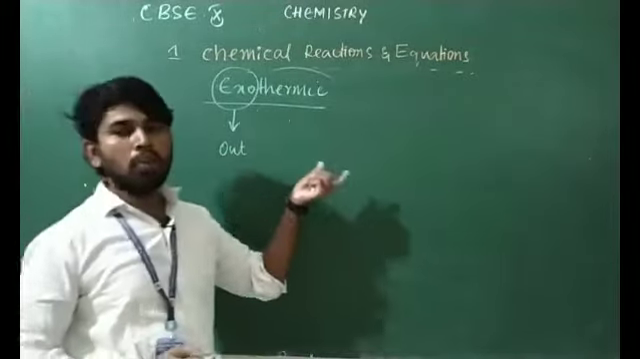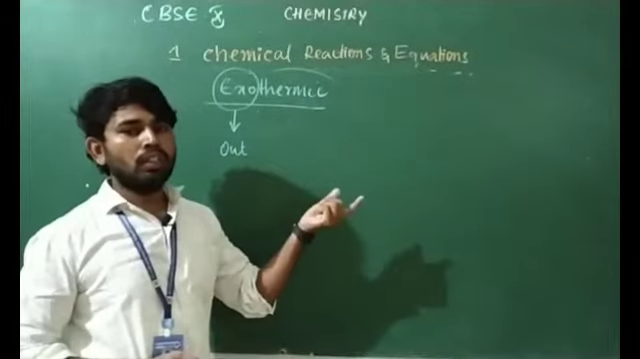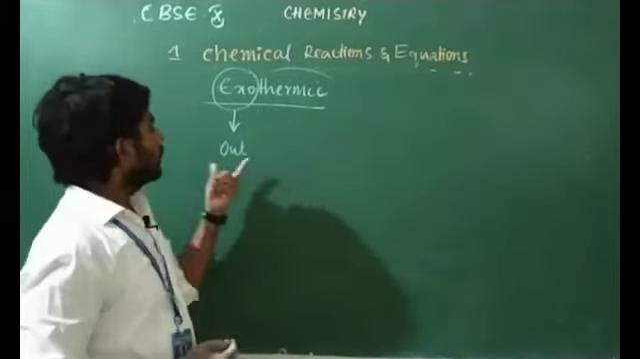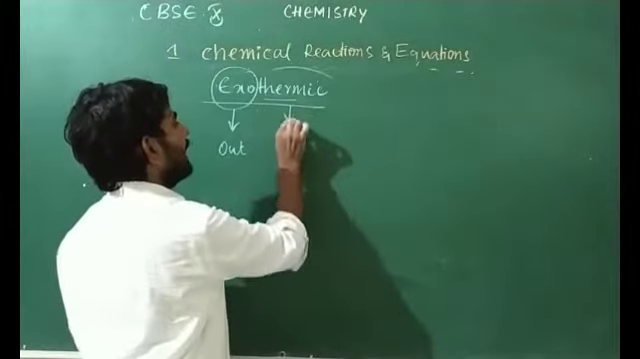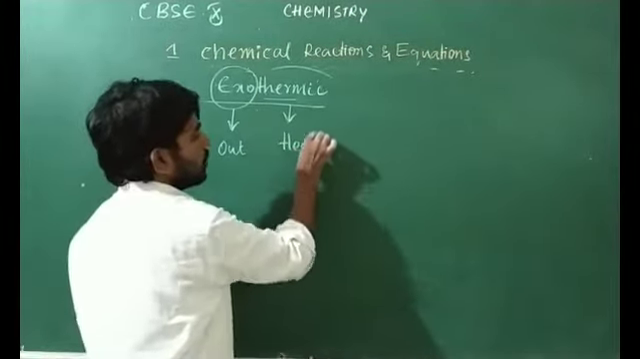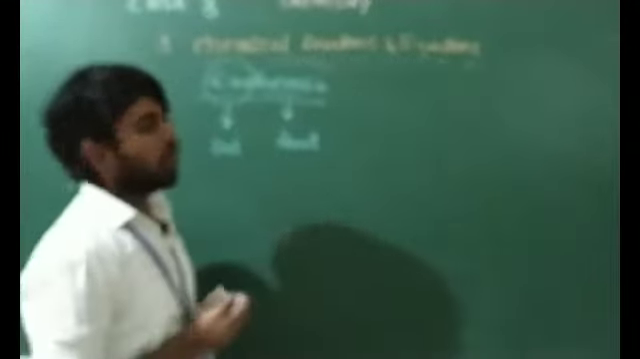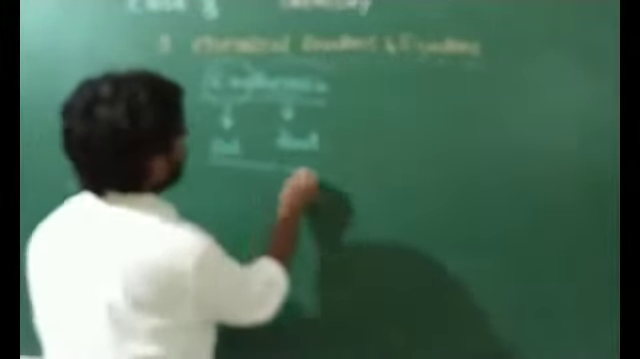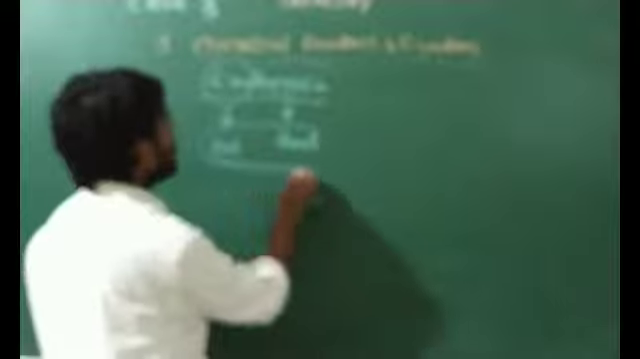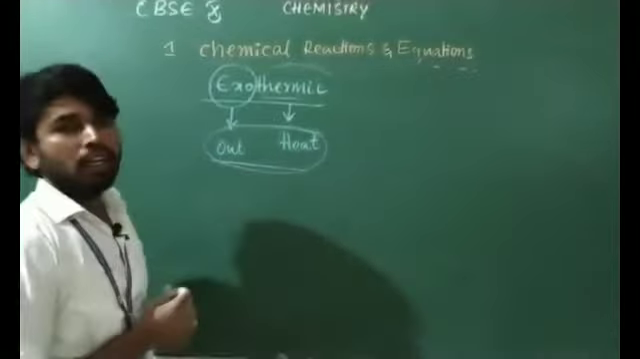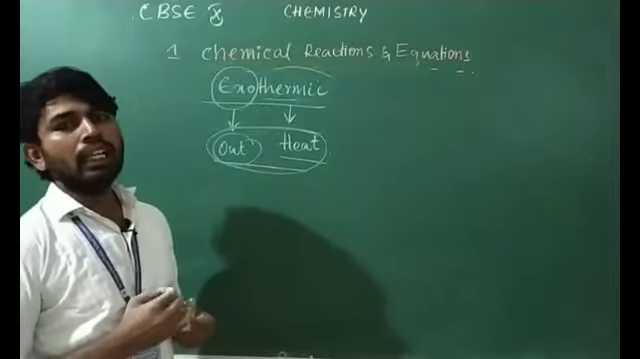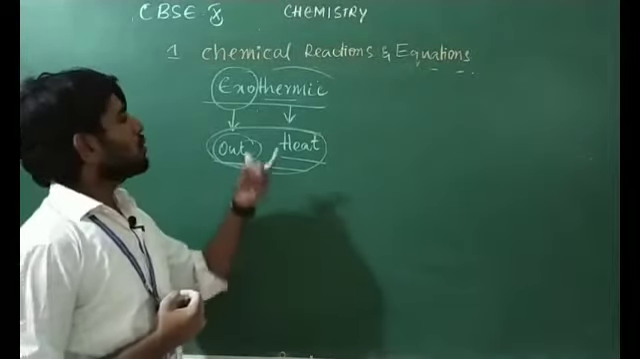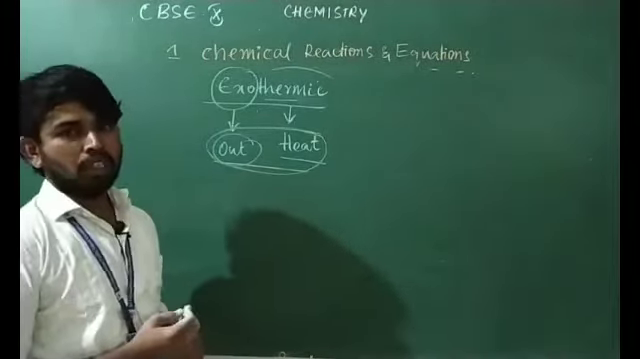I think you know about biology. Exo, endo. Okay, exo means outside. Thermo means what? Thermo means heat energy. So exothermic means the chemical change which occurs by liberation of heat energy outside. Almost all combination reactions are exothermic.